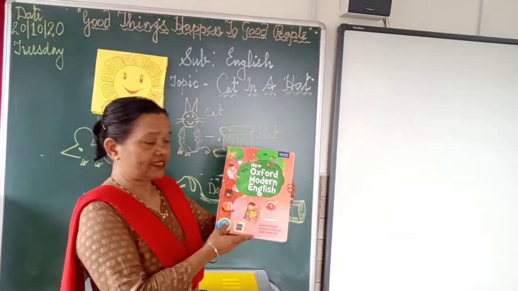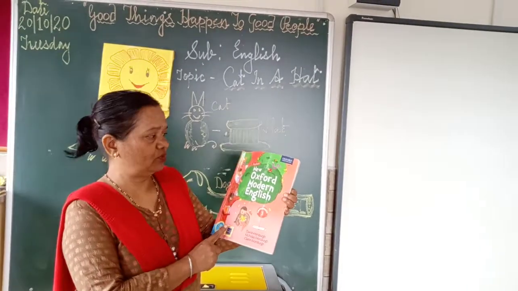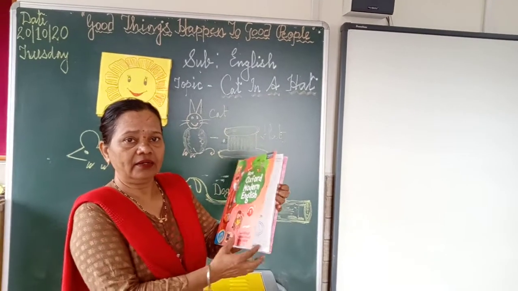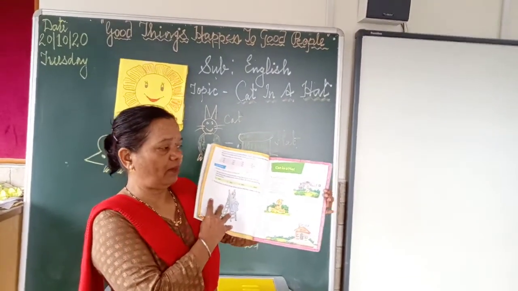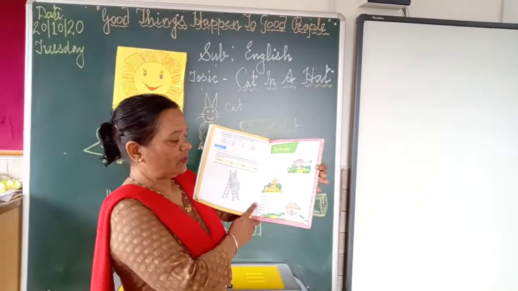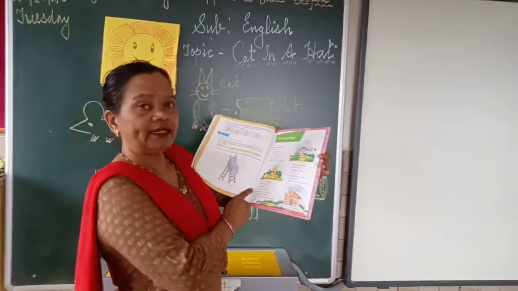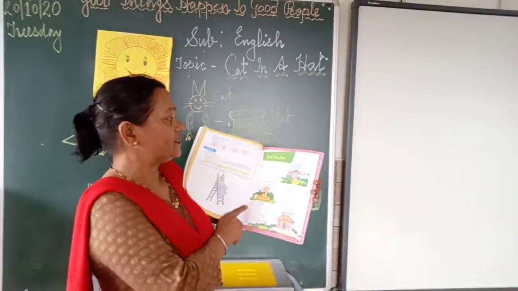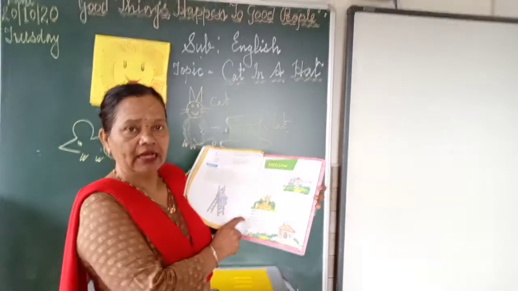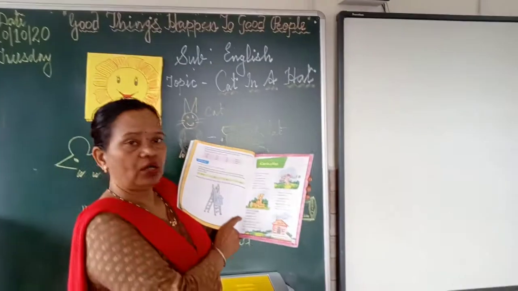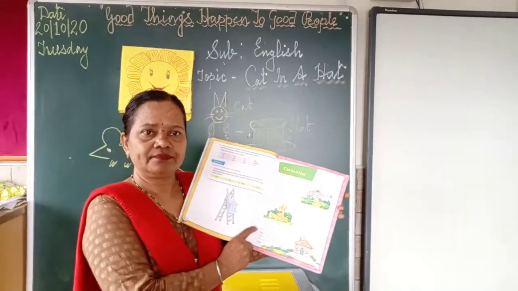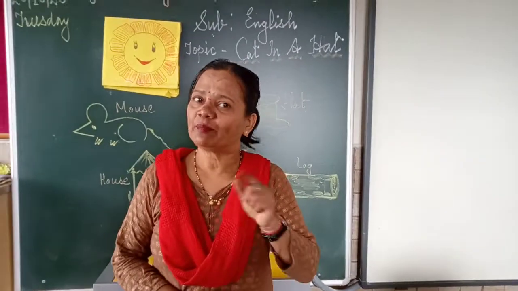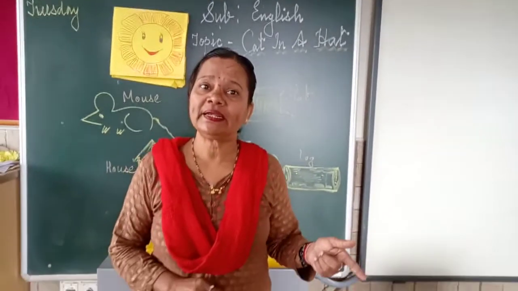Dear students, this is your English textbook, New Oxford Modern English, and we are going to learn about this poem. Take out page number 43. The poem name is Cat in a Hat, and the poet is Nicholas Horsburgh. I am going to recite the poem and you have to repeat after me.